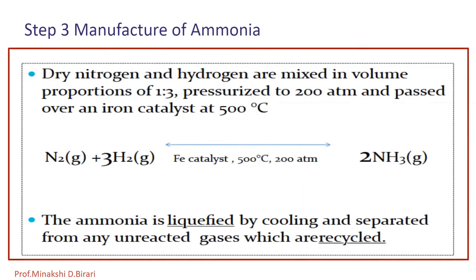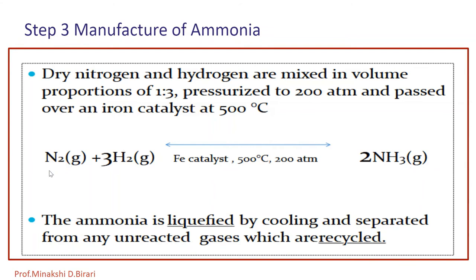Step 3, manufacture of ammonia. Dry nitrogen and hydrogen are mixed in volume proportions of 1:3, pressurized to 200 atmospheres and passed over an iron catalyst at 500 degrees Celsius. So N2 gaseous plus 3H2 gaseous, in the presence of an iron catalyst at a temperature of 500 degrees Celsius and 200 atmospheric pressure, give the manufacture of ammonia, 2NH3 gaseous.